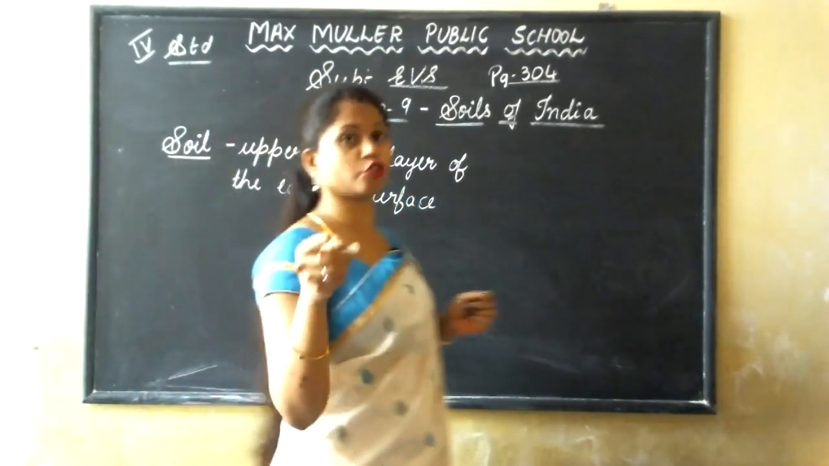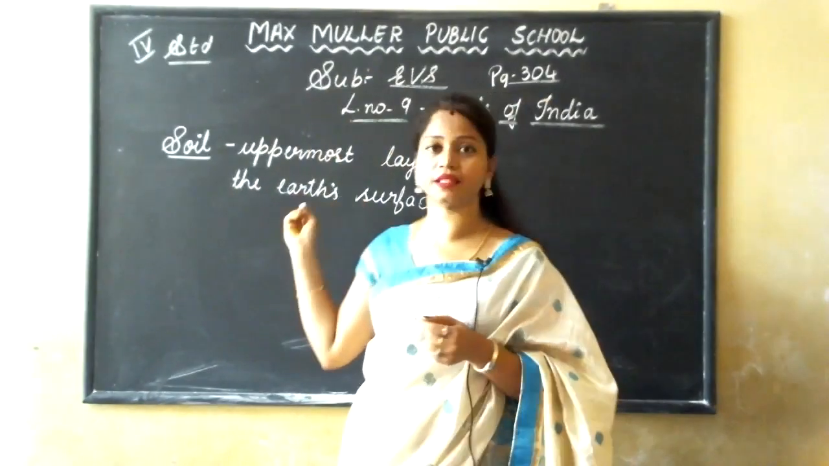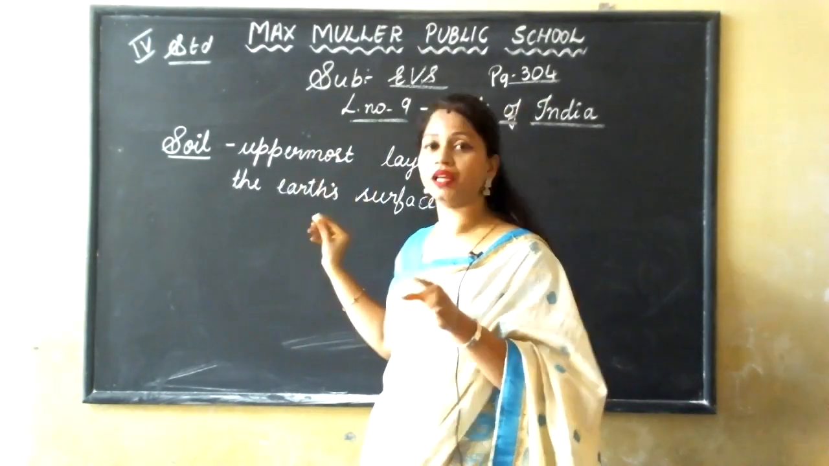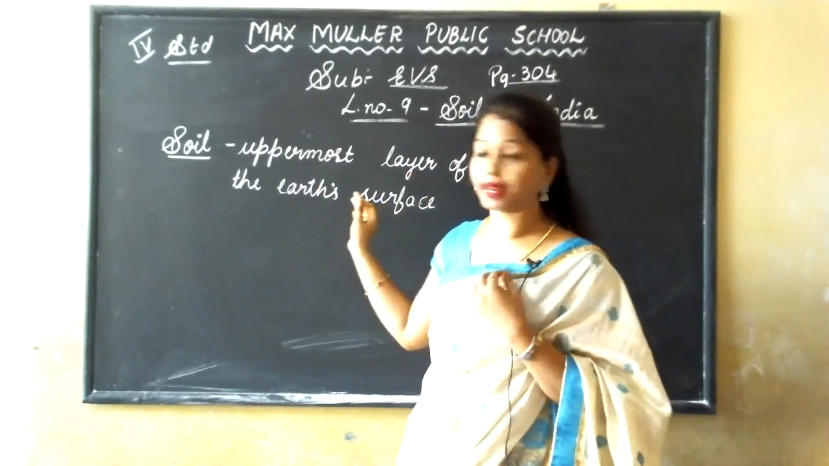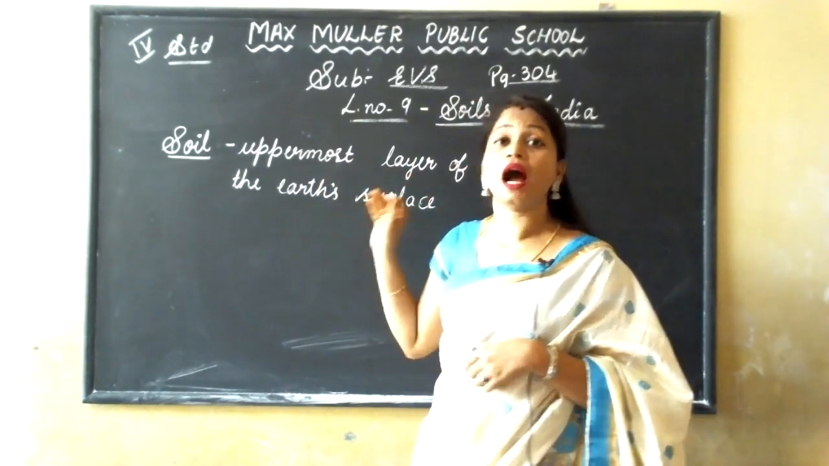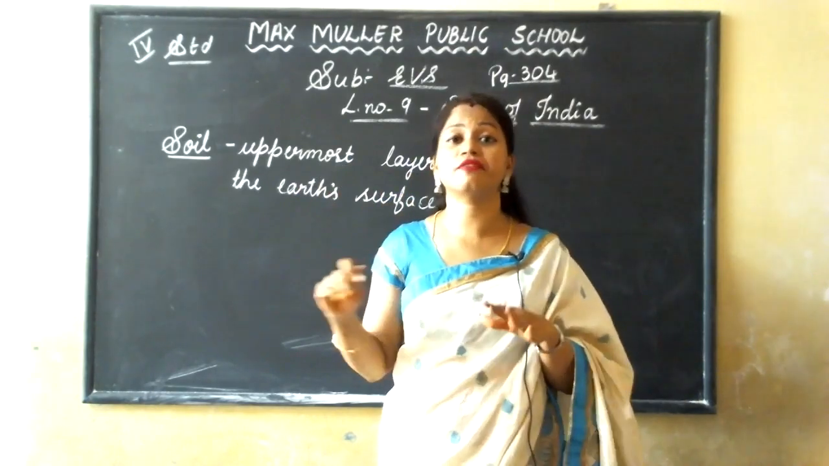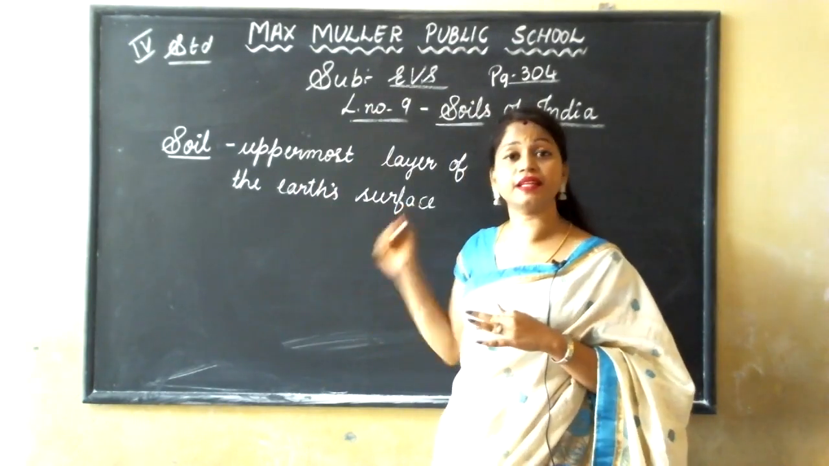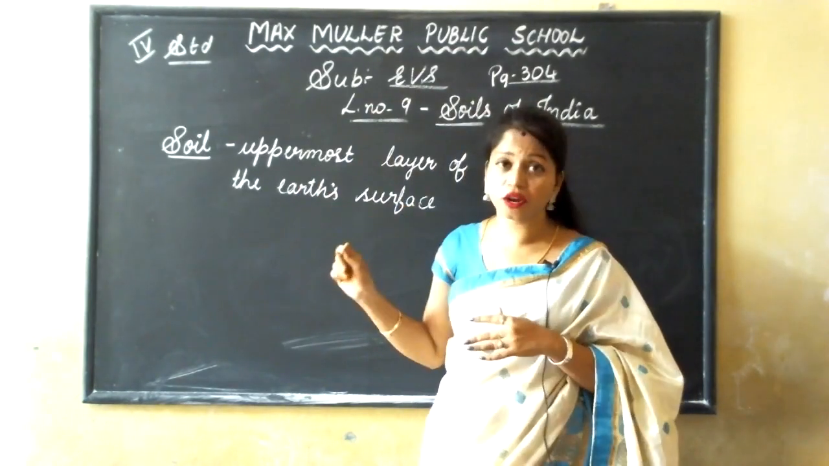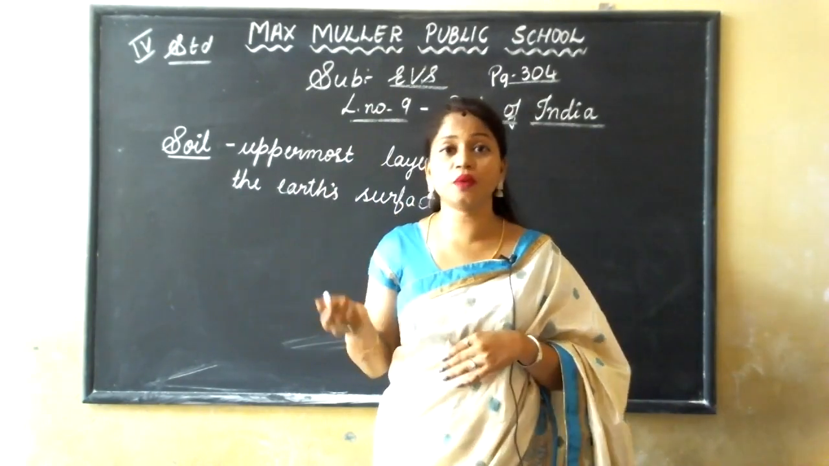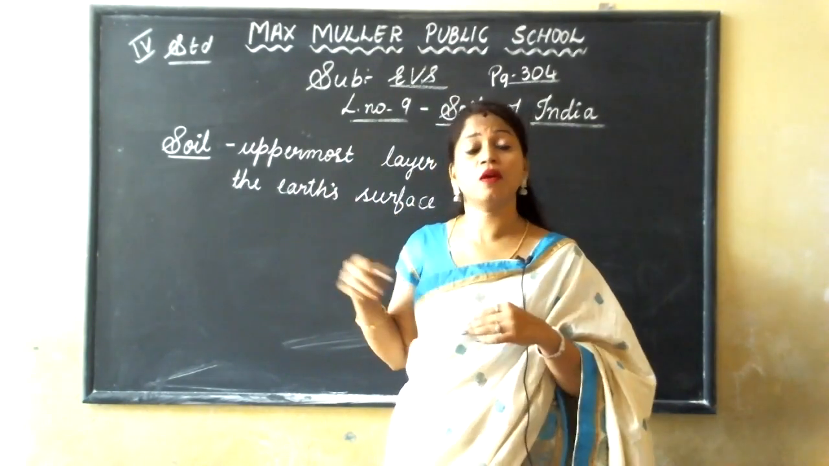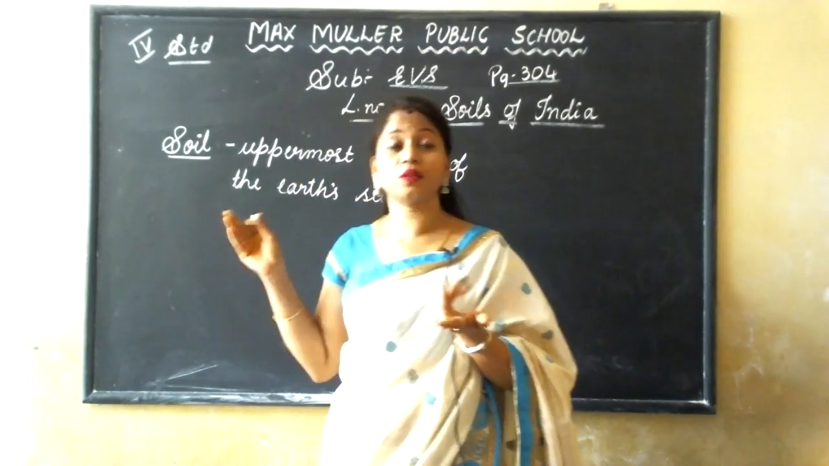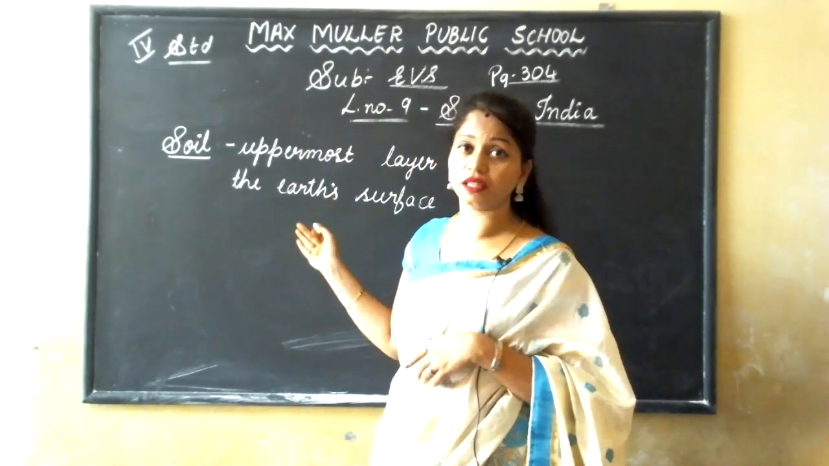Those who have the textbook, what should you do? Underline this. It is the first line itself in your textbook. Those who don't have the textbook, take out your rough note and note it down. I'm repeating again. What is soil? The uppermost layer of the earth's surface. And how do we get this soil? From the rocks. The rocks break down into small pieces. It takes thousands of years to break down the rock into soil.